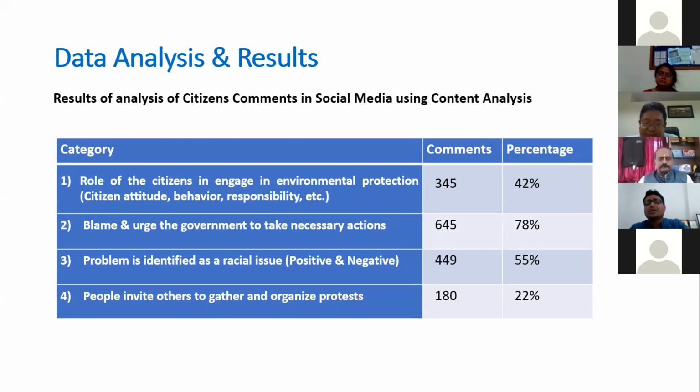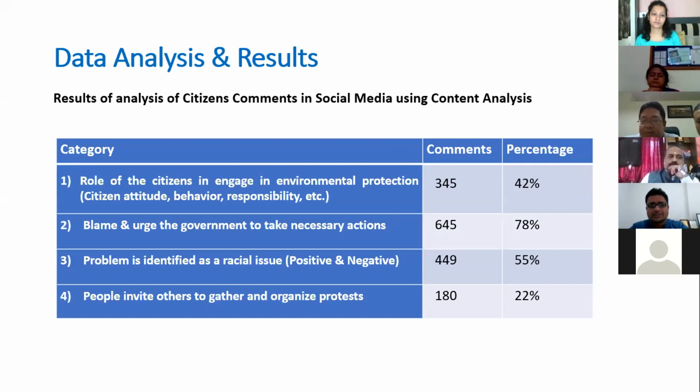Then people talked about citizen attitude, behavior, and responsibility in protecting the environment. The next category is that they were asking people to gather and organize protests. That is the next content which I analyzed. So these are the 4 main categories identified from the citizens' data.